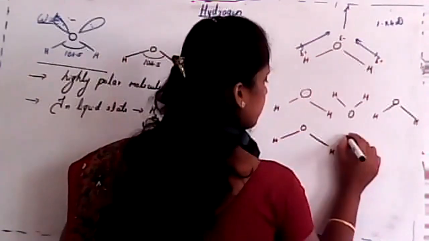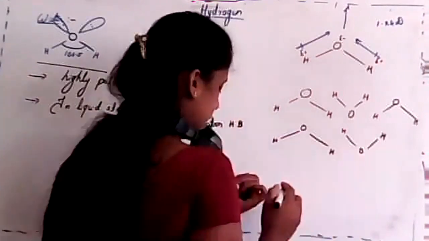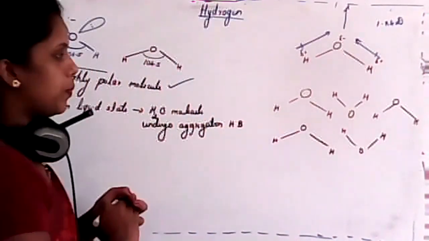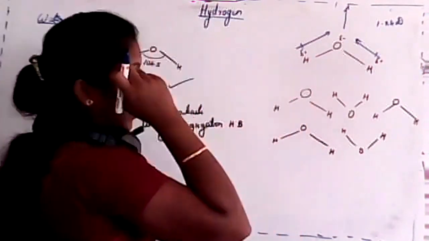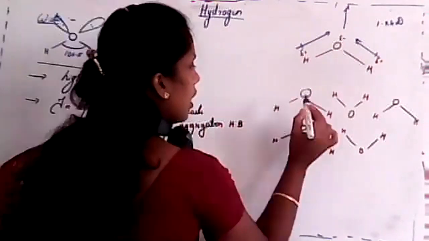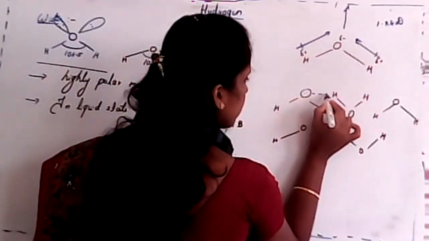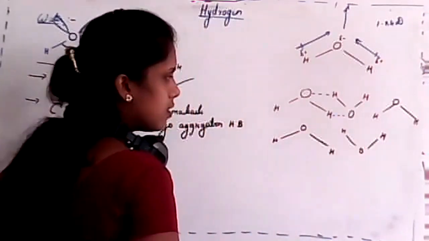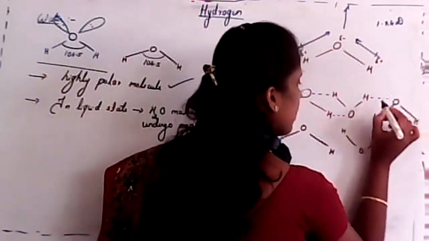Now, if I consider the hydrogen bond between these two, oxygen is more electronegative and hydrogen is required for hydrogen bond. There is a force of attraction between this oxygen and hydrogen, between this hydrogen and oxygen, between this and this.